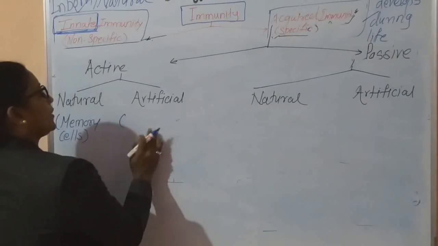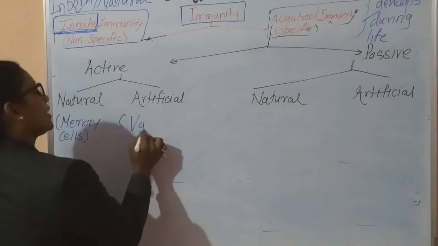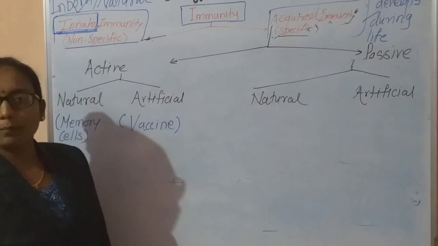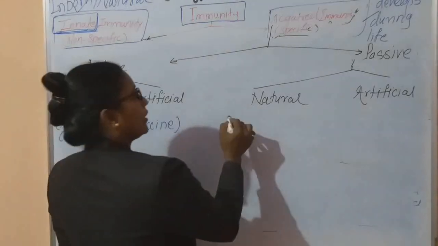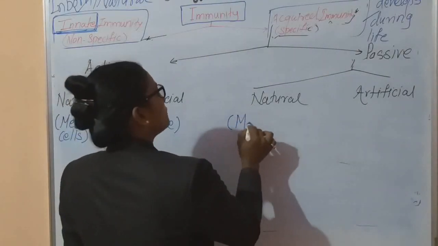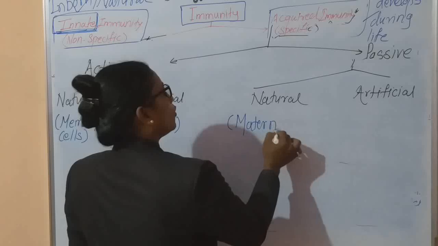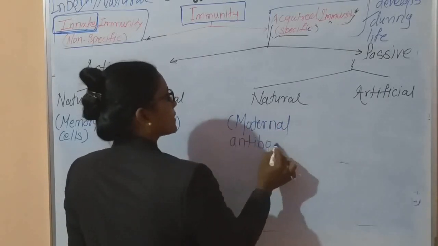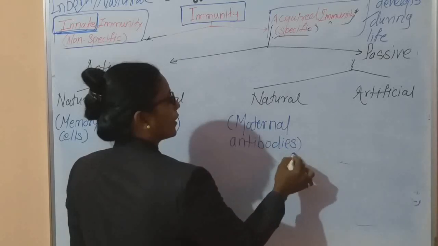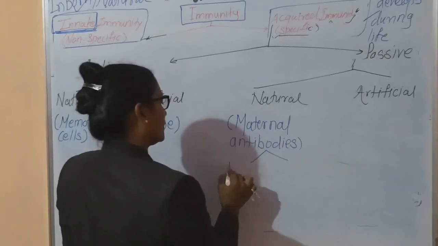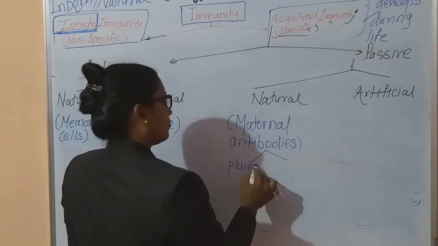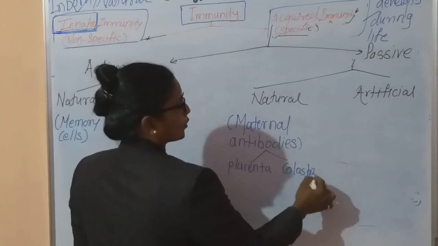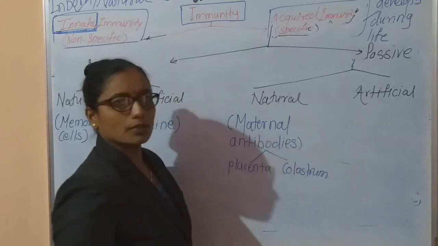In case of artificial, you only have to remember the word vaccine. Which word you have to remember? Vaccine. Here in case of natural immunity, you only have to remember the word maternal antibodies, that is mother's antibodies. They protect the baby before birth through the placenta and after birth through the colostrum. Okay, this is the keyword.